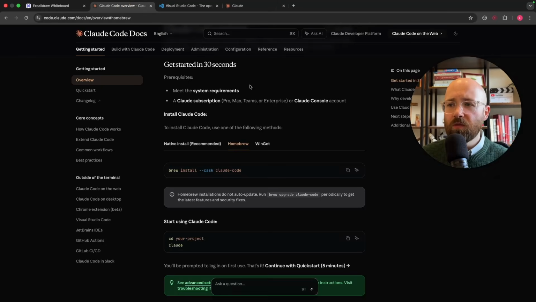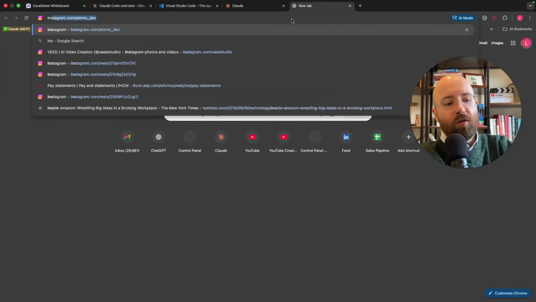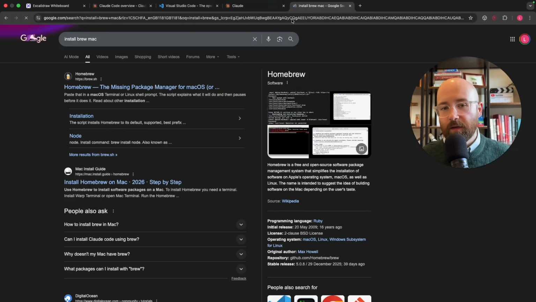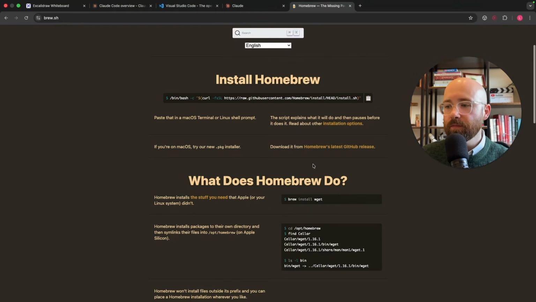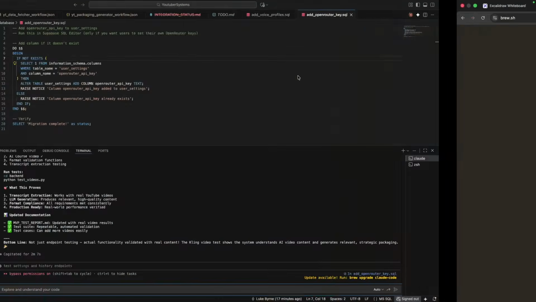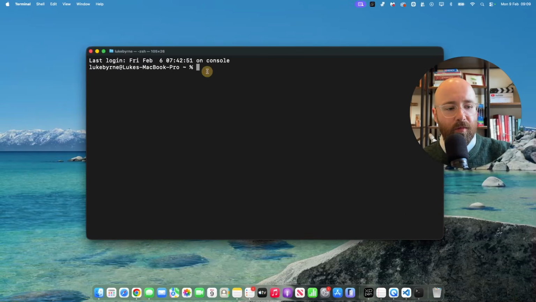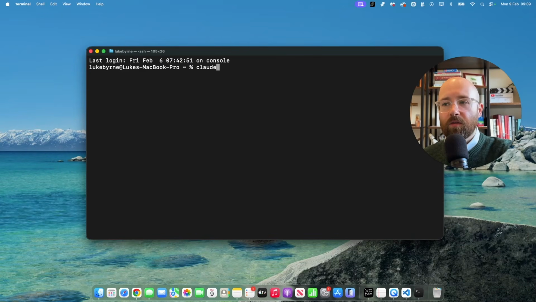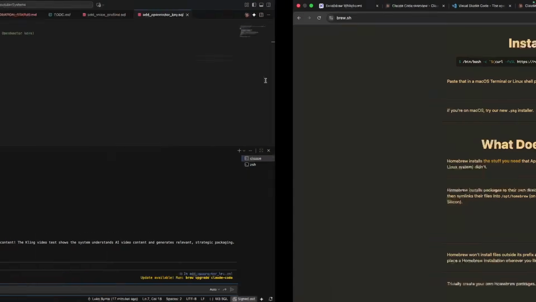So to install brew, literally just search install brew, Mac. This is a Mac thing. I'll tell you the Windows one in a minute. Basically just come along here, copy this and paste it directly into your terminal. Paste that in there, press enter, and then it will just install it. Now I already have it, so I don't need it. Let me get rid of that.